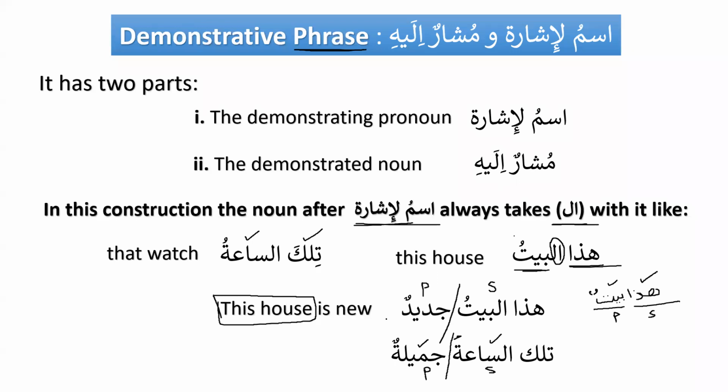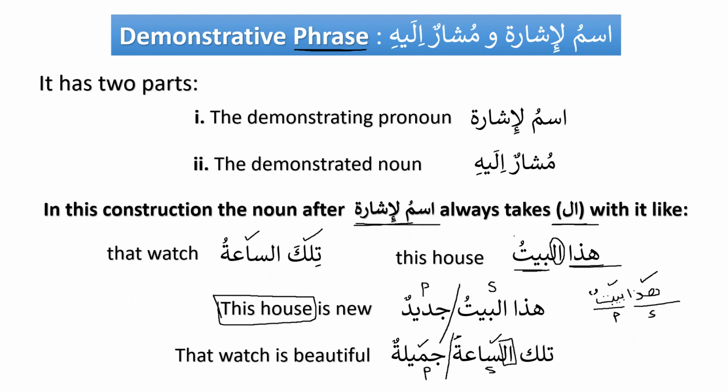Hadal baytu jadidun. So the difference is very clear: after ismul ishara, after hada or hadihi or tilka or dhalika, if we have al, then it becomes a demonstrative phrase, ismul ishara wa musharun ilayhi. If after hada we don't have al, that means it is a complete sentence.